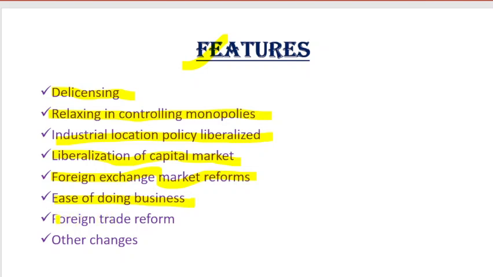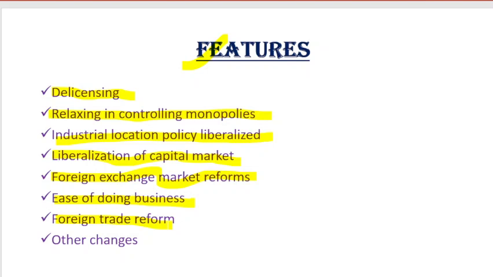Then foreign trade reforms. Foreign trade has also undergone a very big, drastic and substantial change, I would say. The policy of liberalization has led to freedom to import capital, goods and technology. Liberalization has made it possible to purchase good technology and capital goods from other countries.